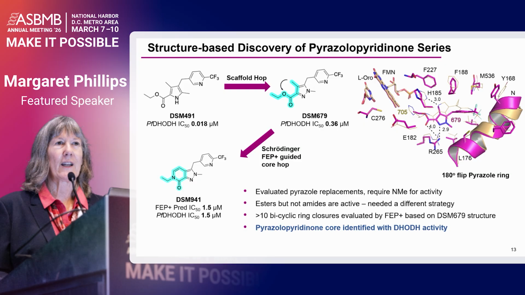And so using FEP-guided core hops, Schrödinger was able to come up with about 10 possible bicyclic ring closures and evaluate those with FEP to rank which ones we should make. And we ended up making these pyrazole pyridinone cores and initially identifying DHODH activity at about 1.5 micromolar. So you see we've gone way backwards in potency in terms of the optimization. We're back to really what would sort of be an early hit.